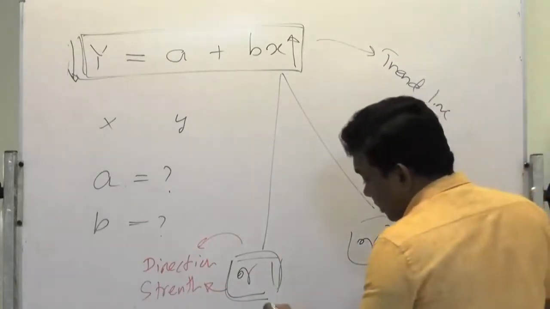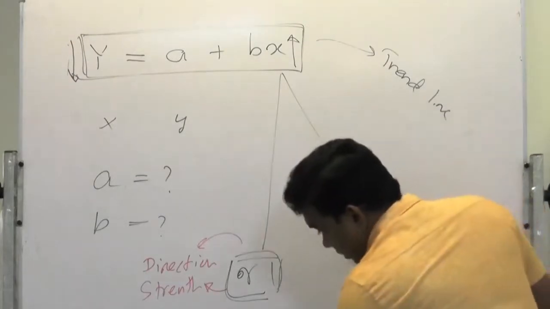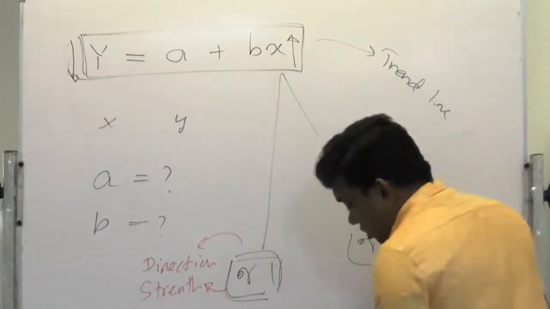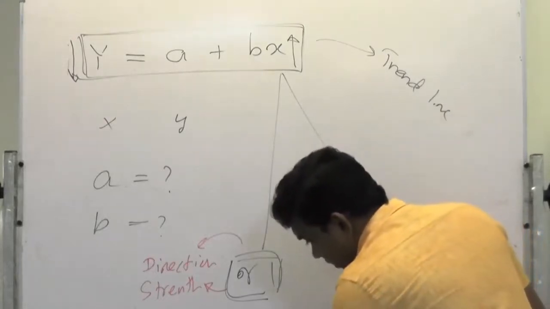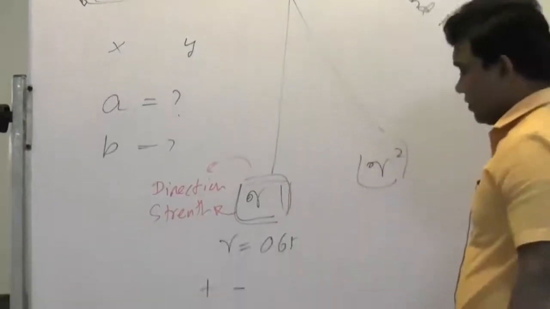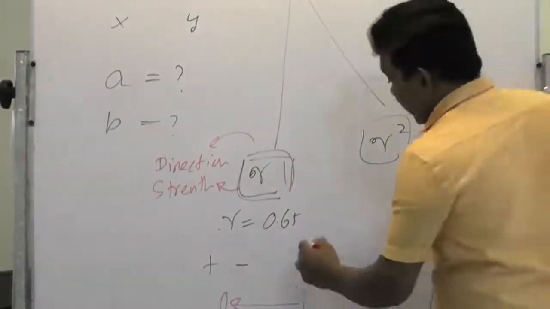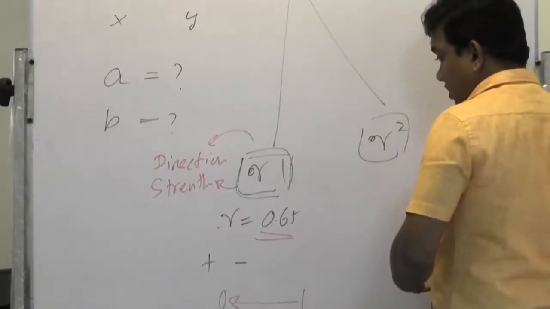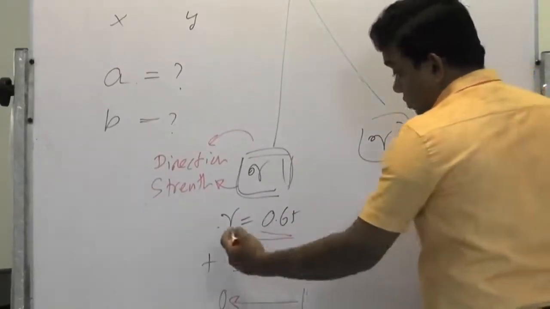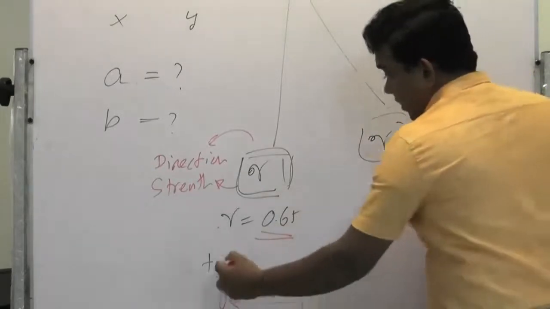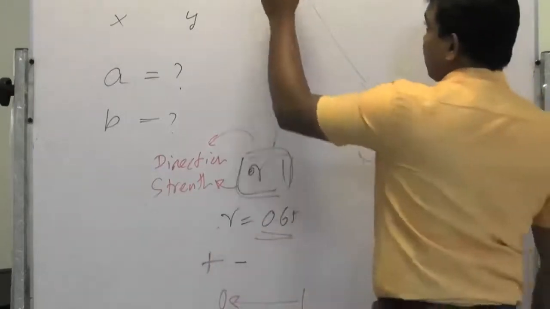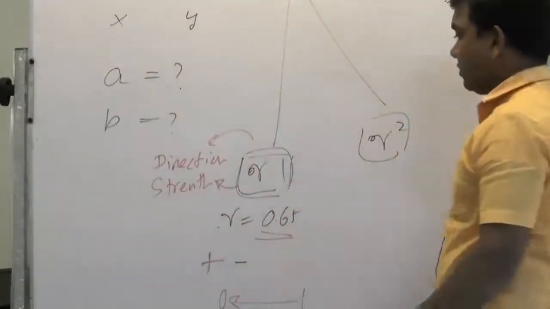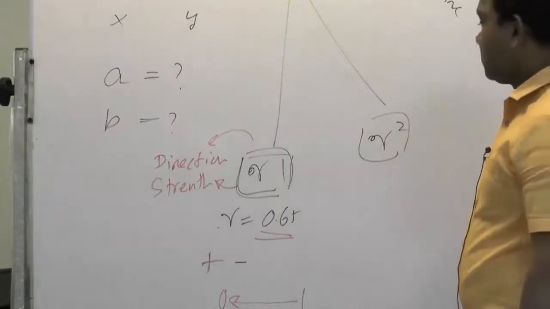When the correlation coefficient reaches 1, it is more strong. When it reaches 0, it is less strong, right? Therefore, when the answer is more close to 1, it is more strong. When it is close to 0, it is less strong. When it is plus, there is a positive relationship between the two variables. When it is minus, there is a negative relationship between the two variables. That is the meaning of the correlation coefficient.